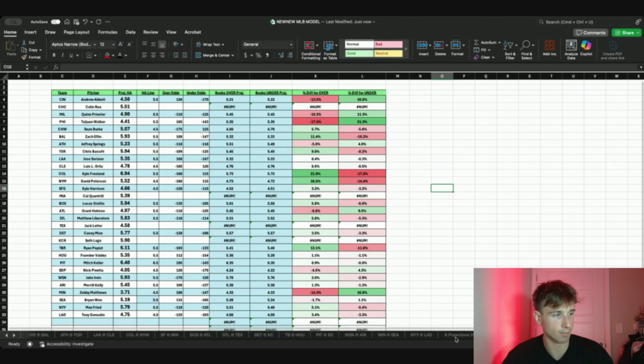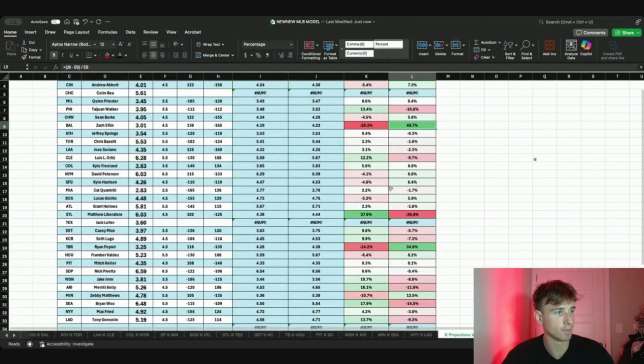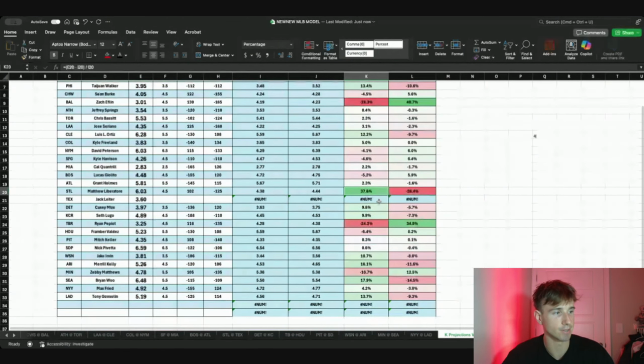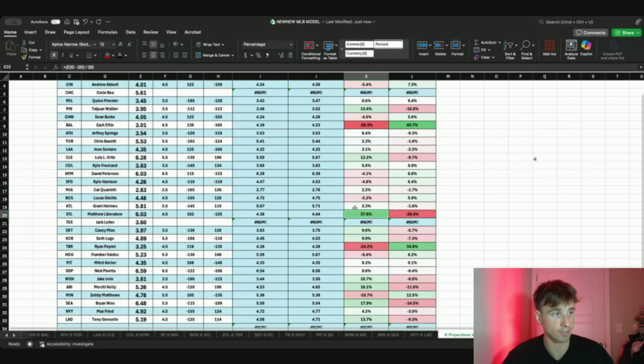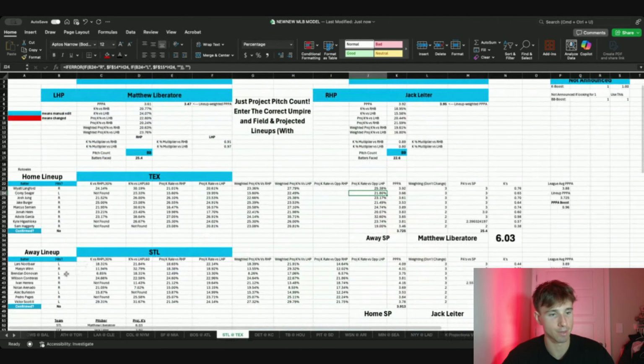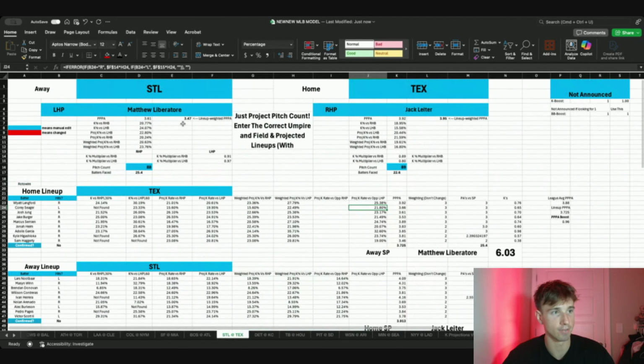All right, now let's go over to Matthew Liberatore, right? That's the highest percentage difference between numbers for over strikeouts by a while. I have him at 6.03. The sportsbook's over number is plus 102, at 4.5, which is like 4.38. So if we go over here, St. Louis at Texas, Matthew Liberatore is a lefty.